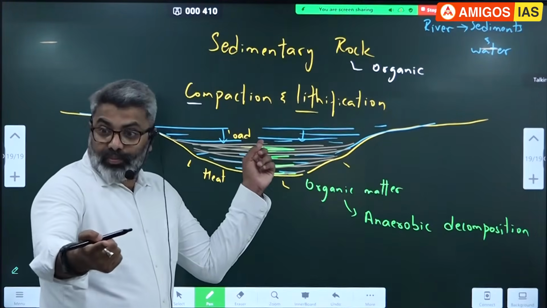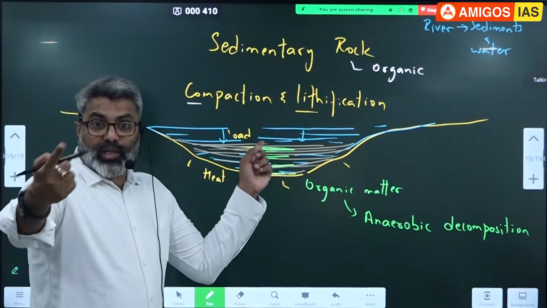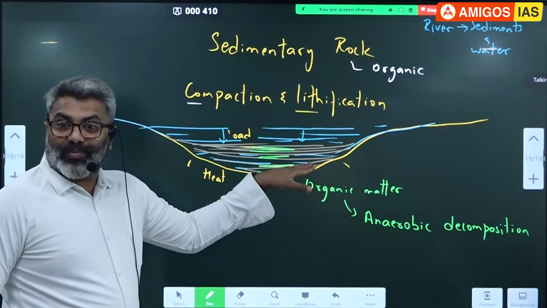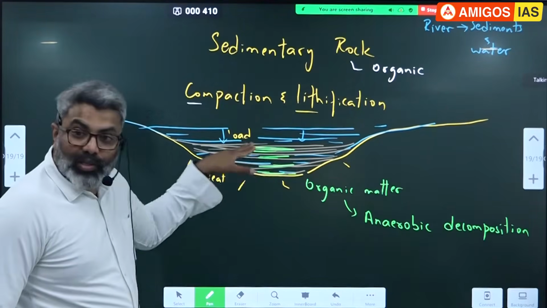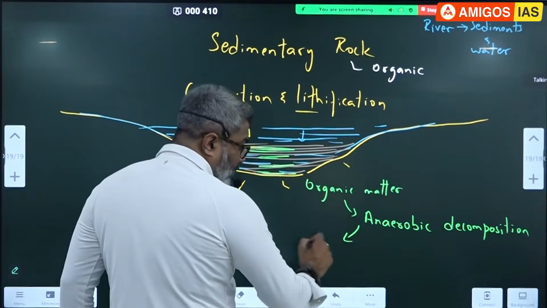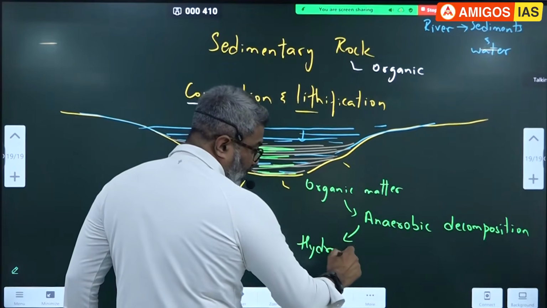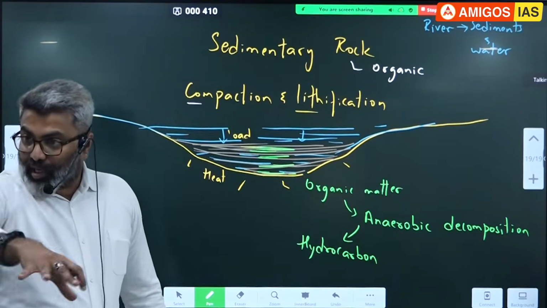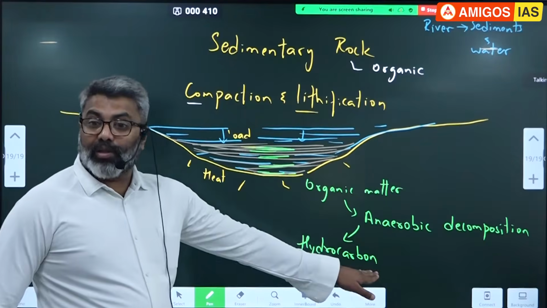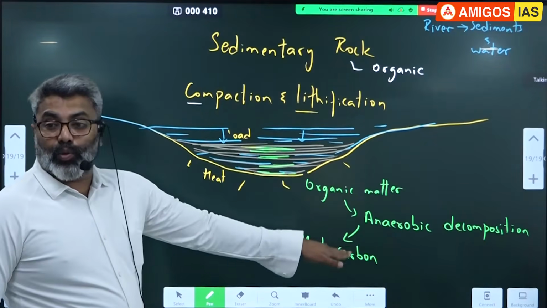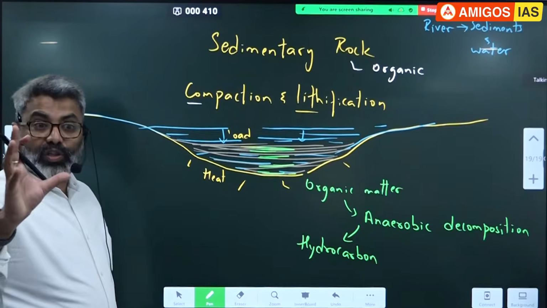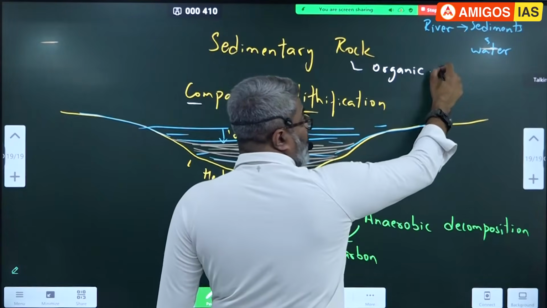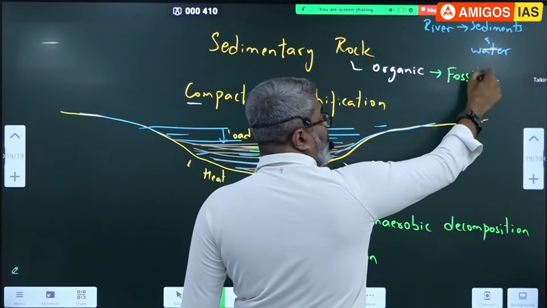Whereas here no oxygen. No oxygen means what? It undergoes anaerobic decomposition. So the carbon gets trapped there only. The carbon is trapped here only inside the rock. That is how they become hydrocarbon over the period of time. Now you got it. The word hydro means what? Here, water. Carbon is trapped there only. It becomes hydrocarbons. This is what we call as methane, ethane, butane, propane. So that is how the fossil fuels are formed. So the organic content trapped in the rock, they become fossils over the period of time.